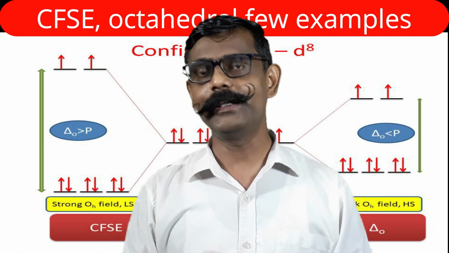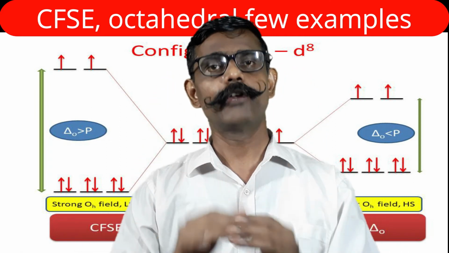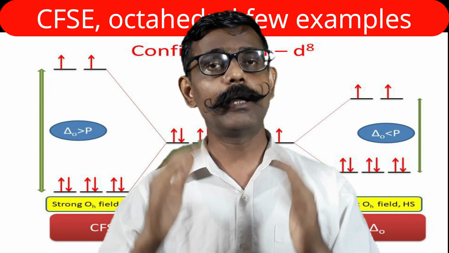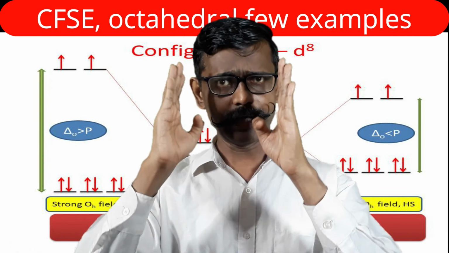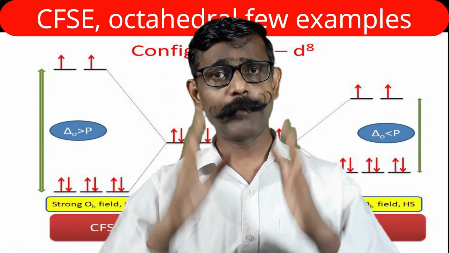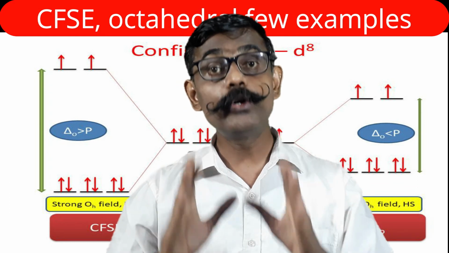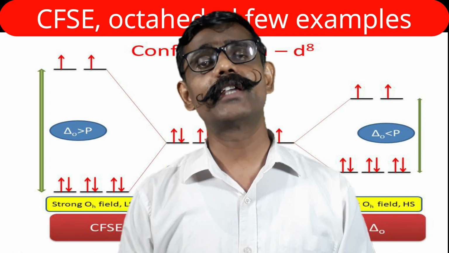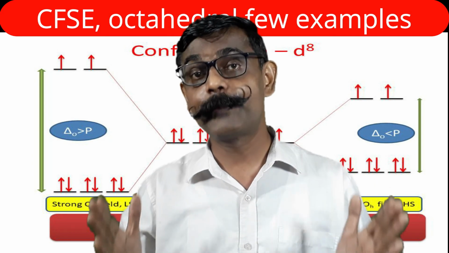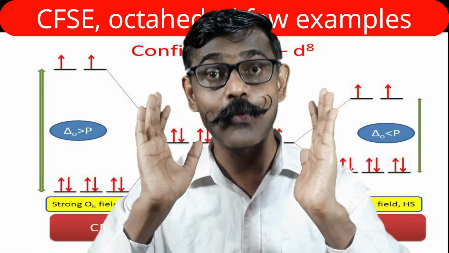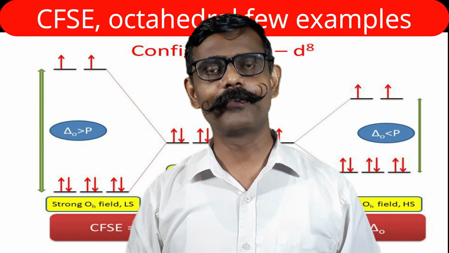I am talking about small p. The value of small m is 6, the value of small n is 2, and the value of small p is 0. Substitute those values in our formula: 6 into minus 0.4 delta O plus 2 into 0.6 delta O plus 0 into P. What is the ultimate answer? Minus 1.2 delta O. That is the CFSE for the d8 electronic configuration.